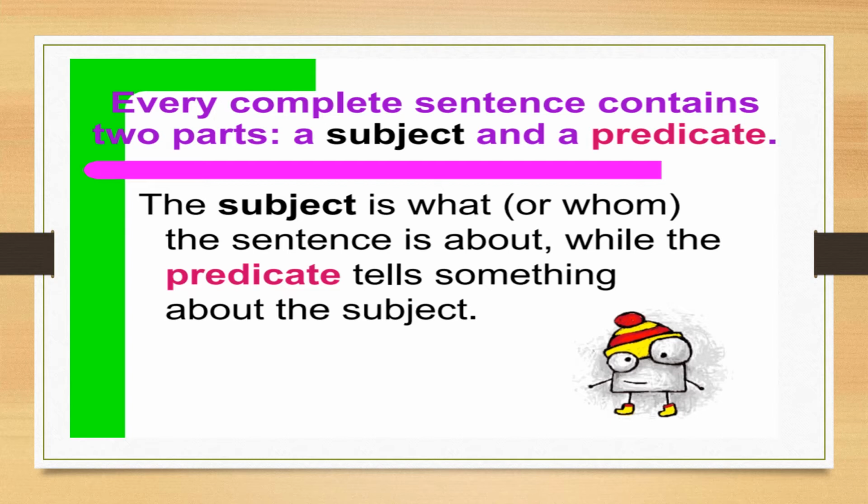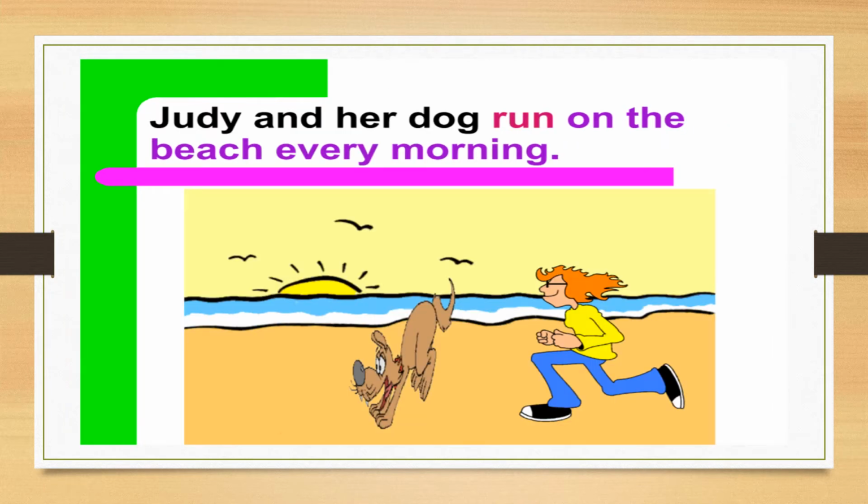You have to remember only two things: one is a subject, and the remaining part is a predicate. Like in this example, Judy and her dog run on the beach every morning.